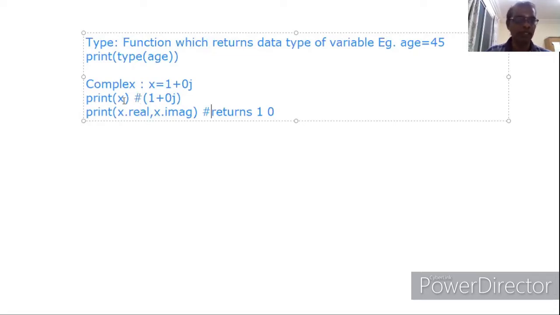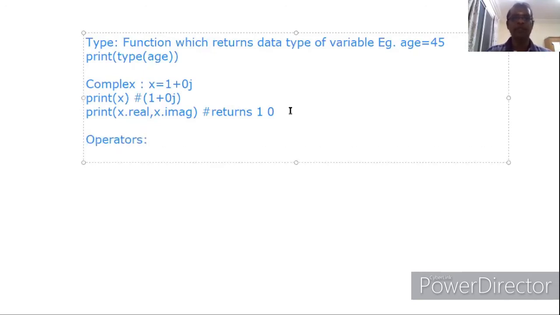So this print of x will be executed. The hash, open bracket, close bracket, 1 plus 0j is skipped out. Similarly, print of x dot real, comma, x dot imag will be executed. The hash symbol text, returns 1 space 0, will be skipped out. Okay, so x is a complex number. We have to give two parts, 1 plus 0j. This is the real part, this is the imaginary part. If you put print of x, it gives this value. If you print x dot real, x dot imag, that is the imaginary part, it returns 1 and 0. This 1 is the real part, 0 is the imaginary part. So this is a complex number. Now we will see operators.